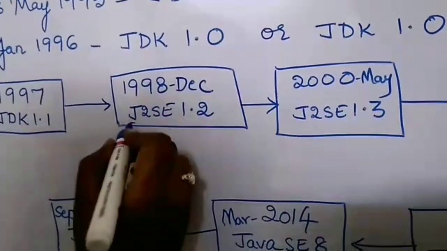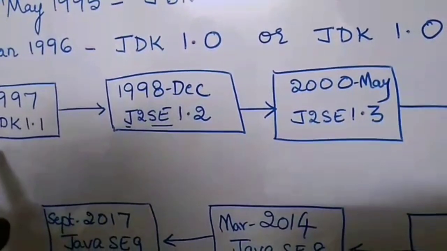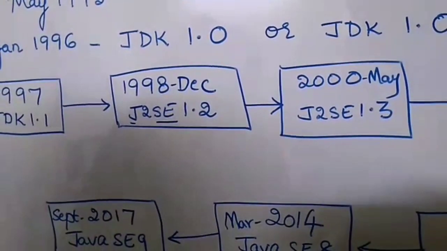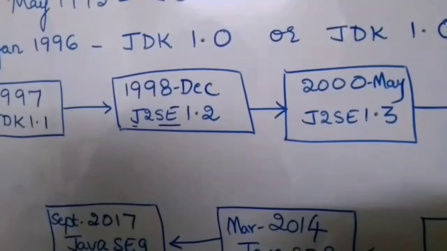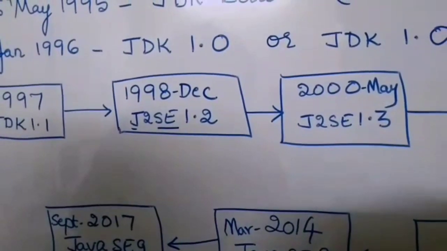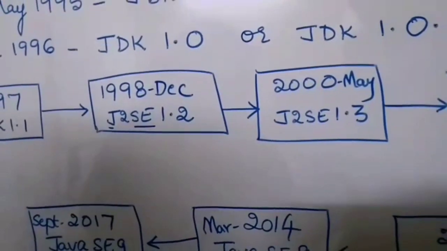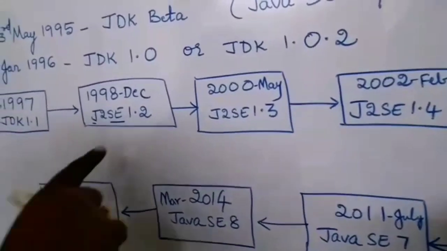J for Java and SE for Standard Edition. They wanted to distinguish it from the previous versions and name it after the platforms. I have already discussed the various platforms of Java, which are Enterprise Edition, Standard Edition, Micro Edition and so on. They wanted it to be specific, so they made it SE.